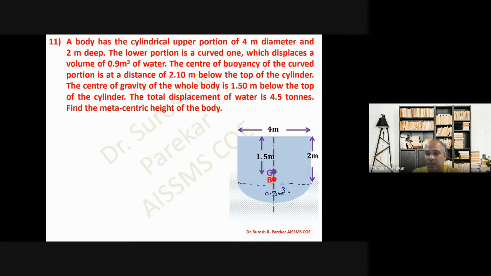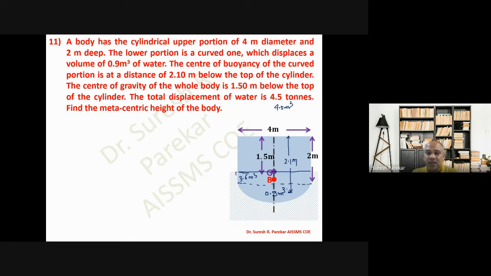If I plot this curved portion, we are going to get it at 2.1 meter from the top. Now the center of gravity of the whole body, this is G, is 1.5 meter from the top. The total displacement of water is 4.5 tons, meaning 4.5 meter cube. So the bottom portion will displace 0.9 meter cube, and the submerged portion will displace 3.6 meter cube.